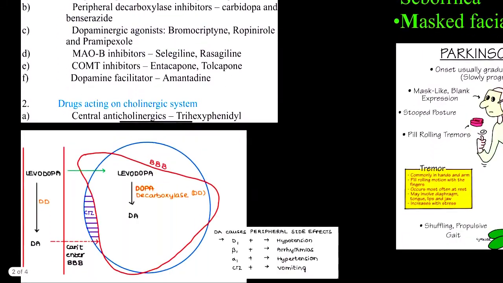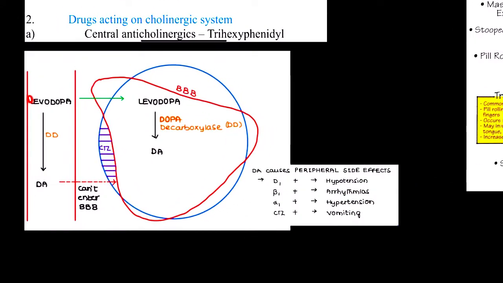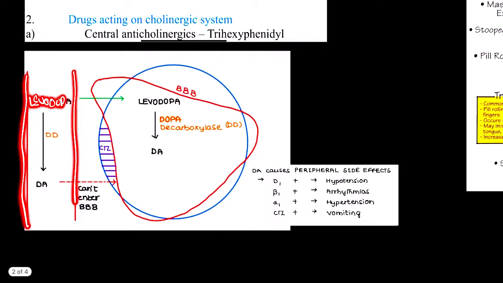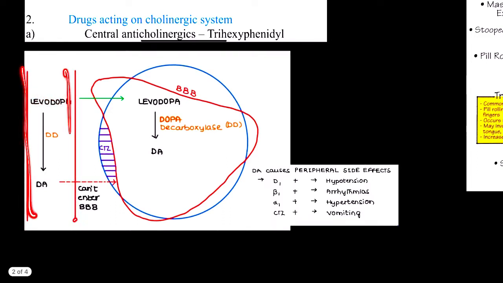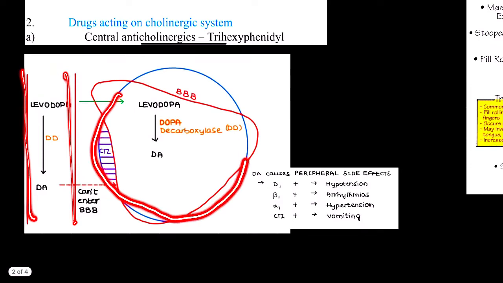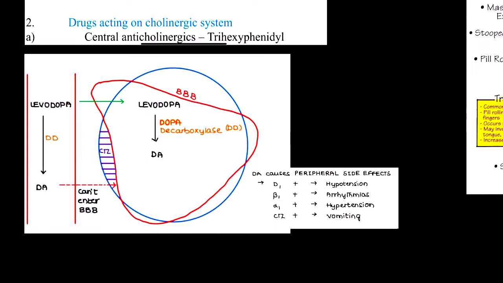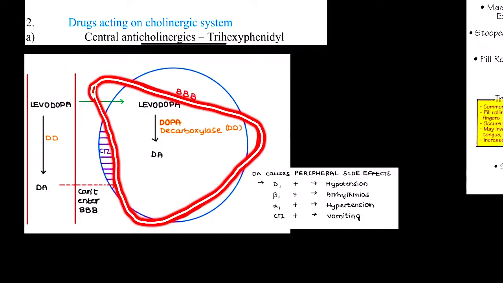So let's go into it. As we have said, we will give levodopa. This is our peripheral blood vessel. As you can see, this blue color is our brain, and this brain is covered by these red colored blood vessels. What are these? These are astrocytes and endothelium of blood vessels.